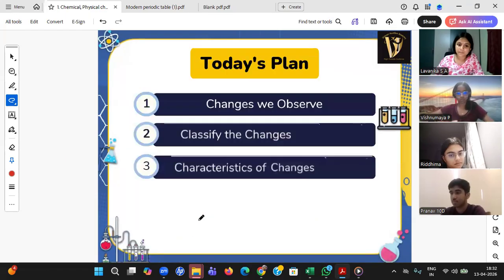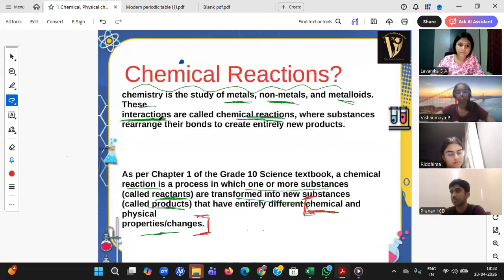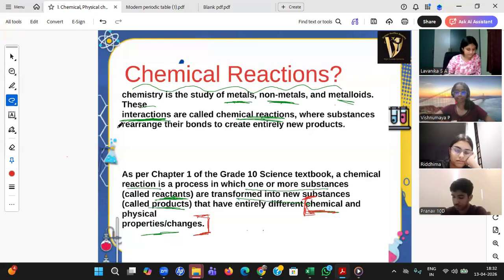So, what is a physical change and what is a chemical change? That is how we'll start our first topic in your class 10. Till here, whatever I said is only for your understanding. There's nothing to write. If your junior asks you what is chemistry or what is a chemical reaction, and you are not able to explain, that will be an embarrassing situation. For that reason, you need to know the meaning. There will be no question up to this point; nobody will ask you this in your exam.